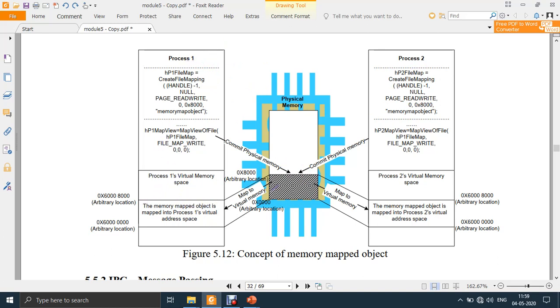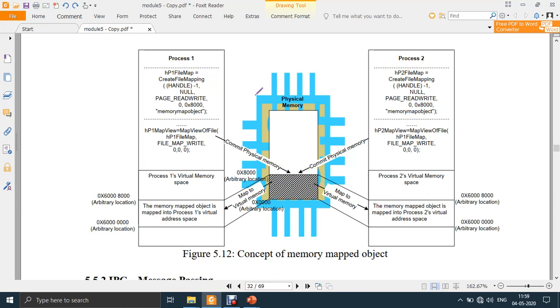Onto that memory it has mapped this entire thing, and process 2 also has mapped something of this to its space. So there is an option that you can map the entire, let's say 100 MB, to each of the processes, or if you don't want the entire 100 MB, you can map, let's say, 10 MB and 10 MB.